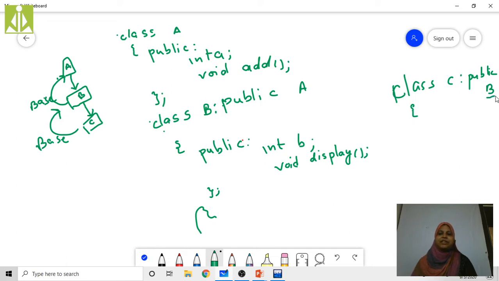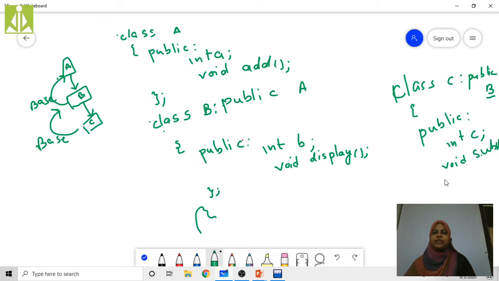That's the reason I am writing this B. Here, in public mode, I am declaring one variable c. Here, for example, I am going to write a sub function.